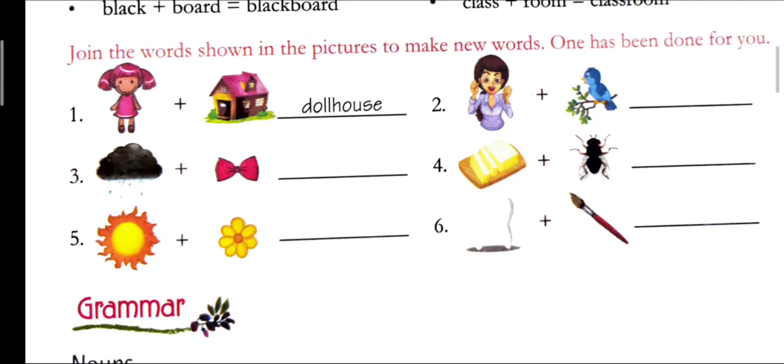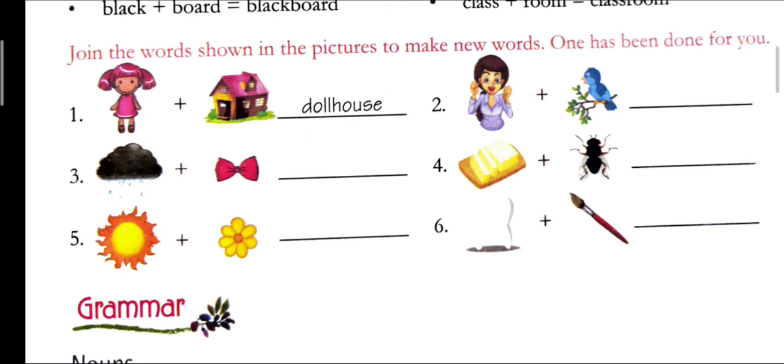So here are some words. We have to join them and make a new word. The first one is done for you. It is doll plus house equals dollhouse. Second, lady plus bird equals ladybird.